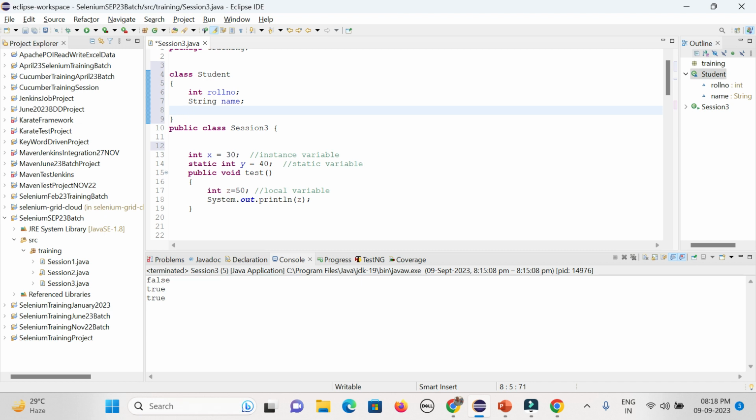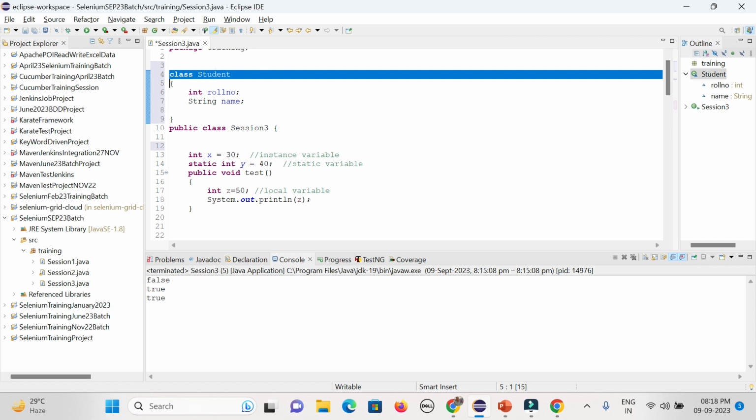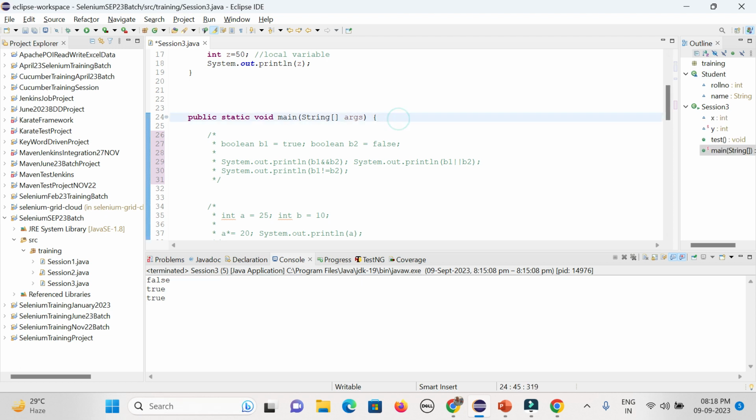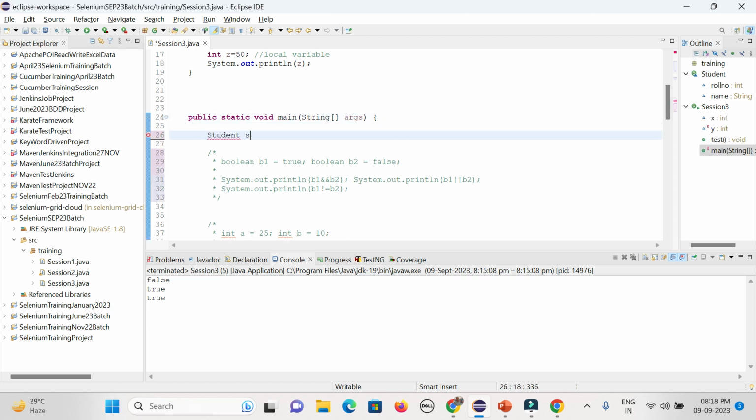And now this is the class I have defined, right? And I can create an object, for instance, in the main method. Are you able to hear me, guys, right? So I can create an instance called s1 equal to new student.